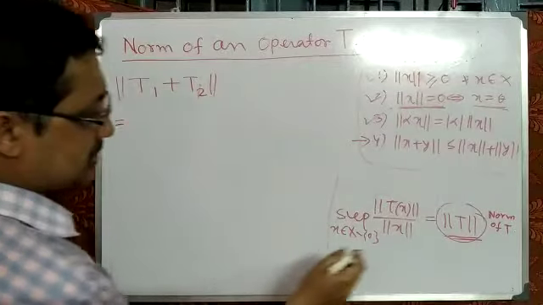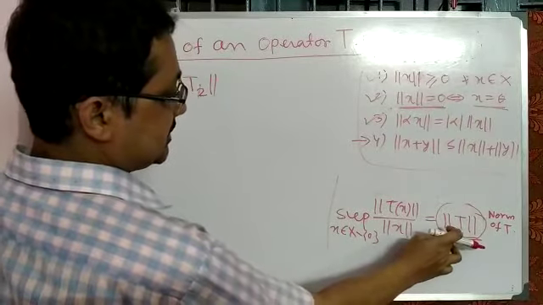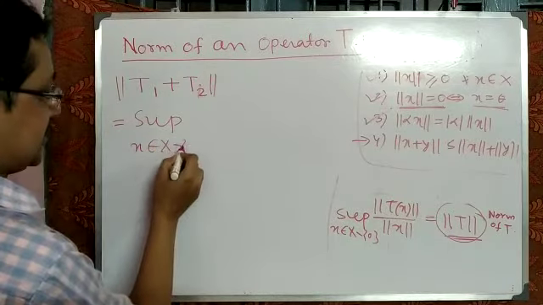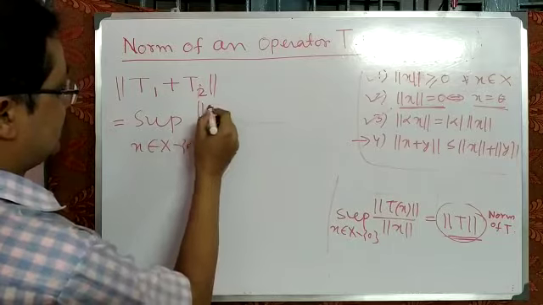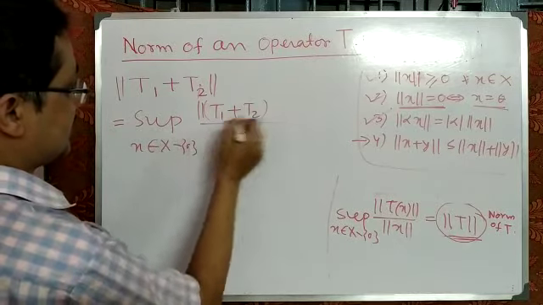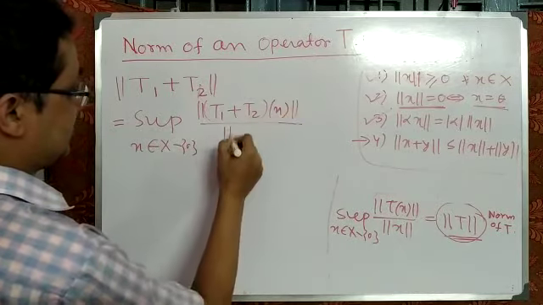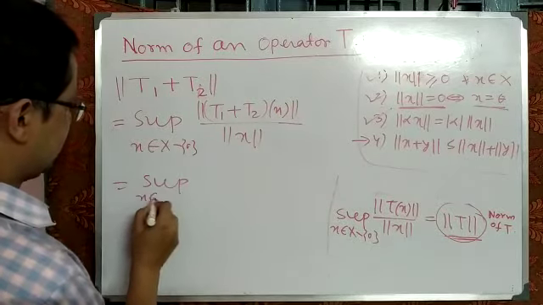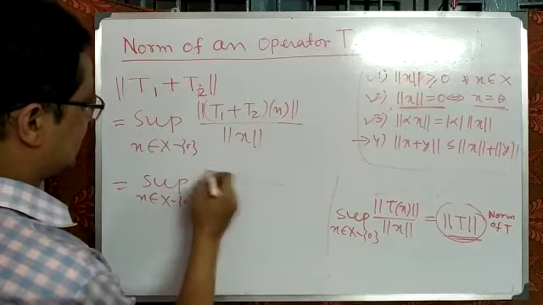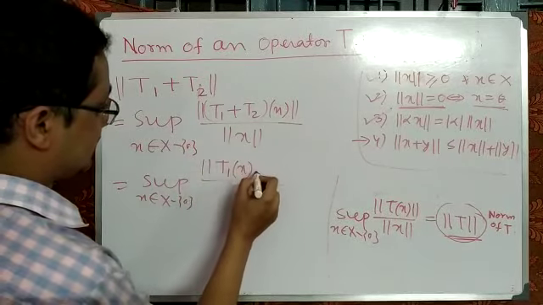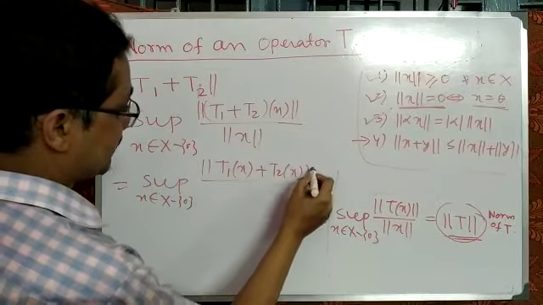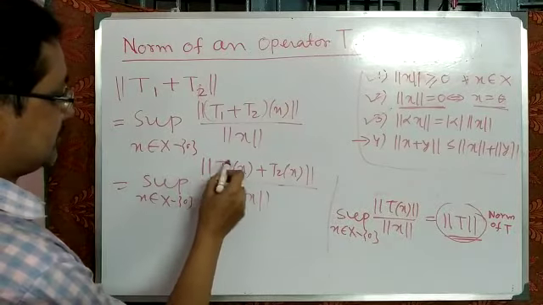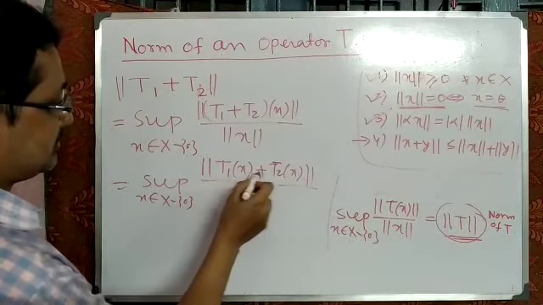So by definition, T is replaced by T1 plus T2, so it is equal to the supremum over x belonging to capital X minus 0 of norm of (T1 plus T2)x divided by norm of x. So it is equal to the supremum of norm of T1x plus T2x divided by norm of x. And now we know it is a norm, so norm of T1x plus T2x is less than or equal to norm of T1x plus norm of T2x.